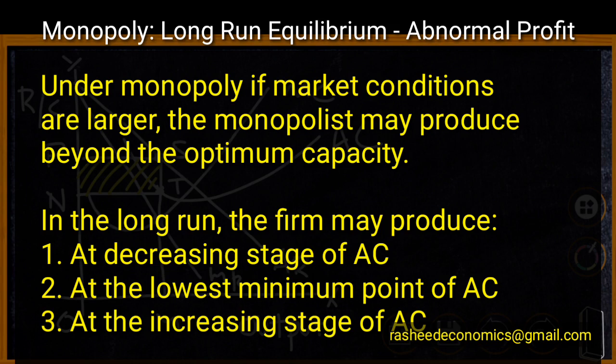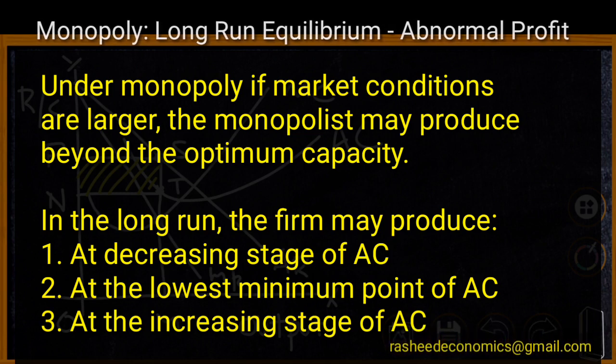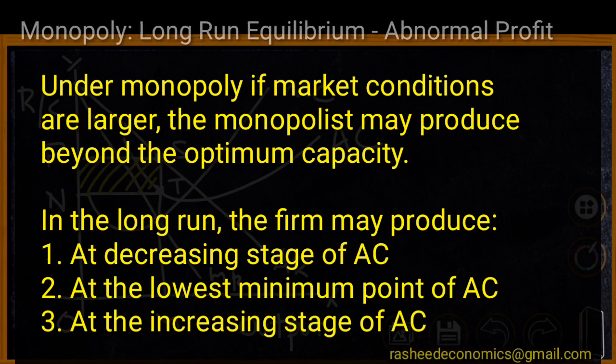That means equilibrium can be identified at decreasing average cost, at the lowest minimum point of average cost, and also at the increasing stage of average cost. That depends upon the extent of the market.